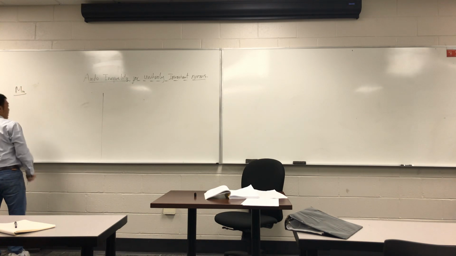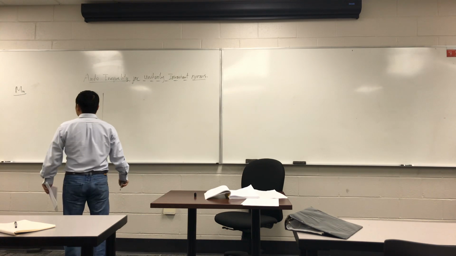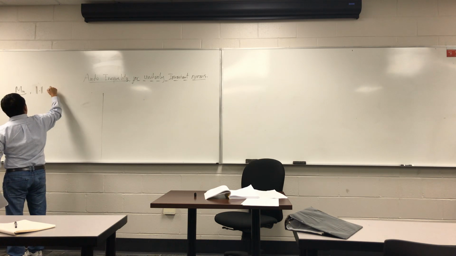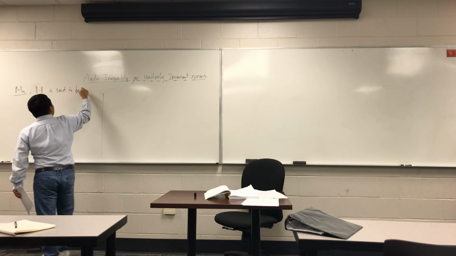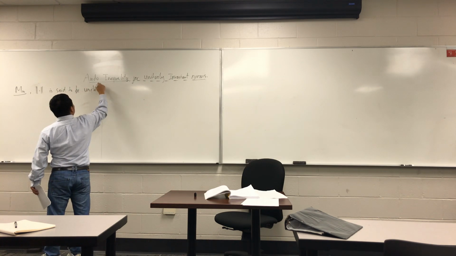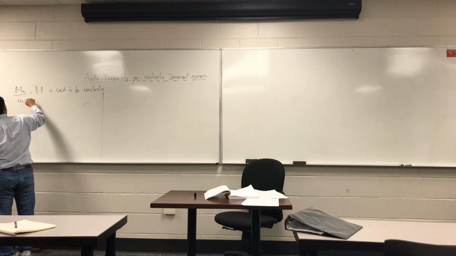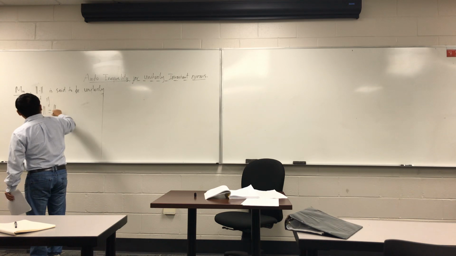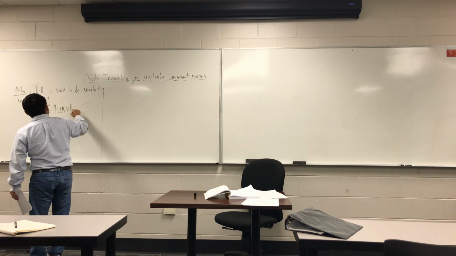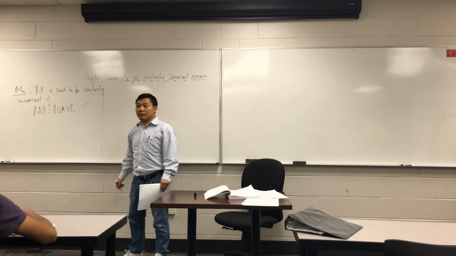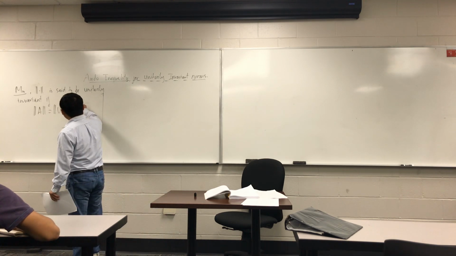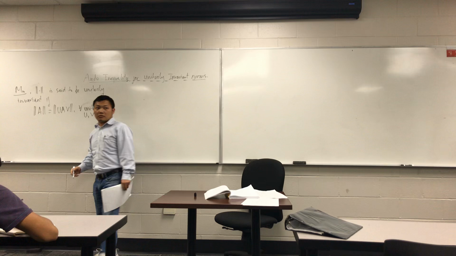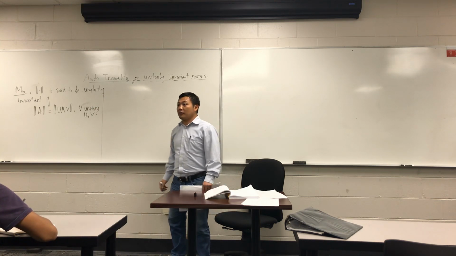So let's consider Mn, the algebra of all invertible matrices, and a norm is said to be unitarily invariant if the norm of A equals the norm of UAV for any unitary matrices U and V. Such a norm is called a unitarily invariant norm.